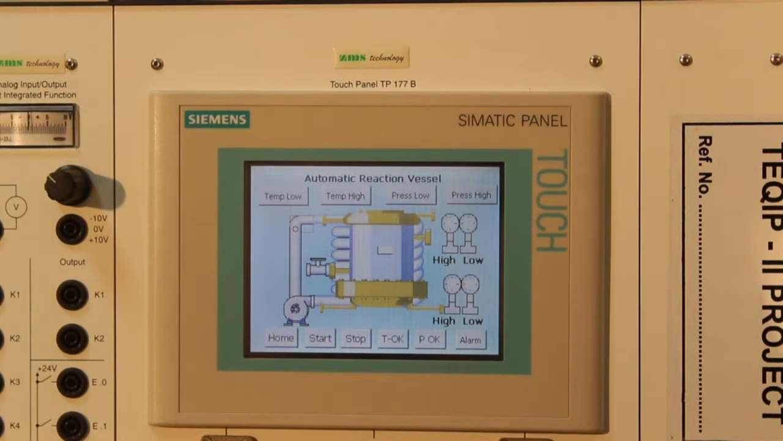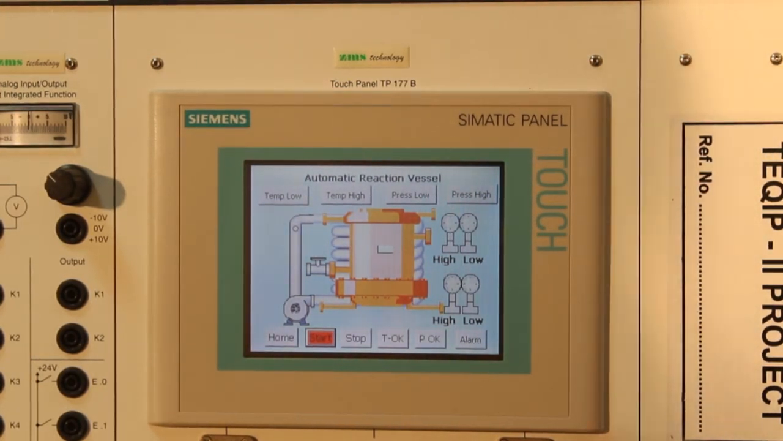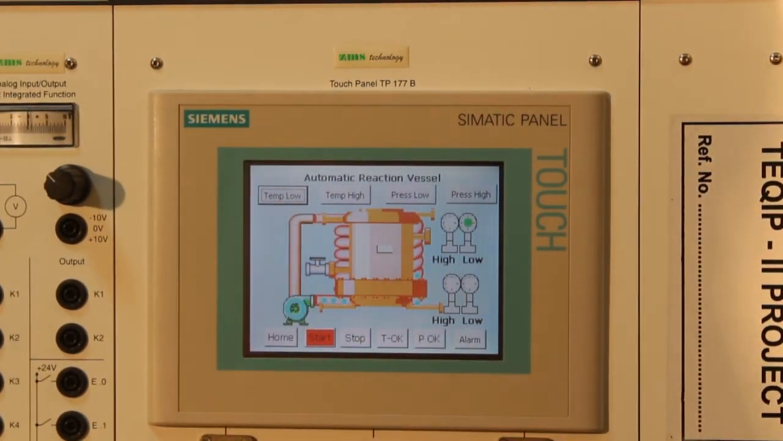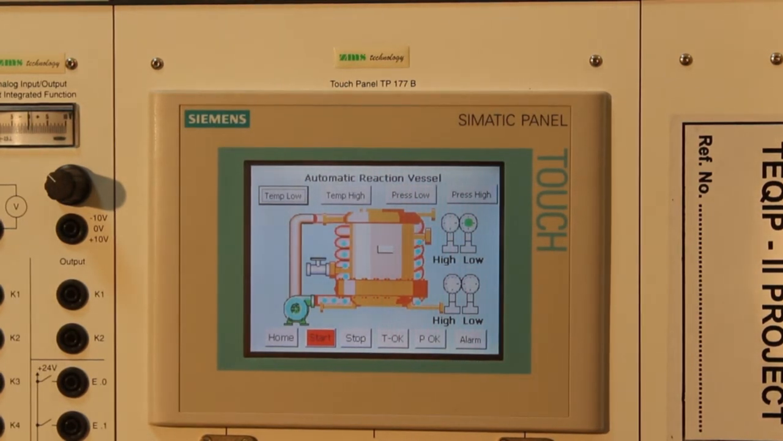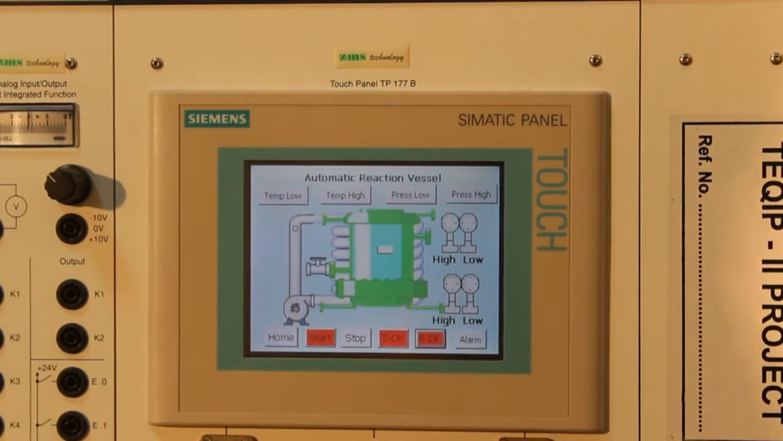Okay, let me start. If I press the start button, the reaction vessel turns orange, signifying startup. Now I start simulating conditions. I press temperature low. It shows the tubes have become orange and water has started in the circulating tubes. This means heating and circulation is taking place. Now if I want to revert this condition, I reset this and I set temperature OK, pressure OK. The reaction vessel turns to green, which means that the reaction vessel has reached a normal condition.